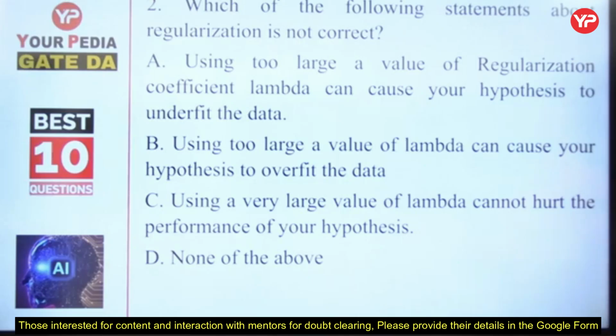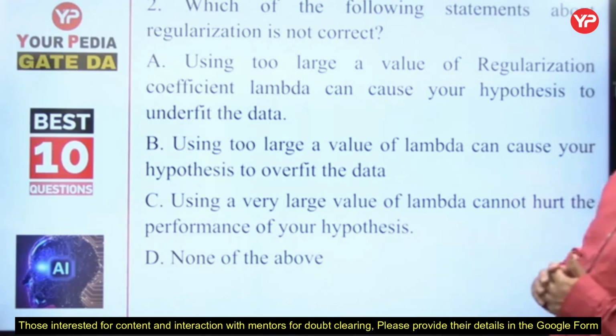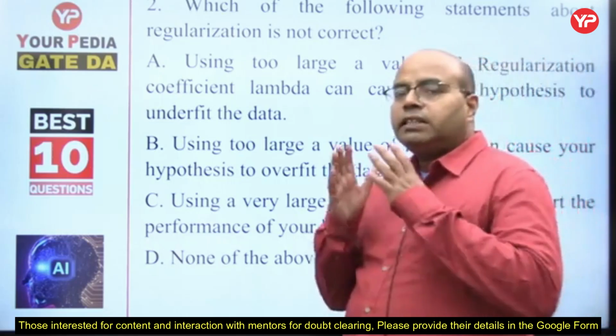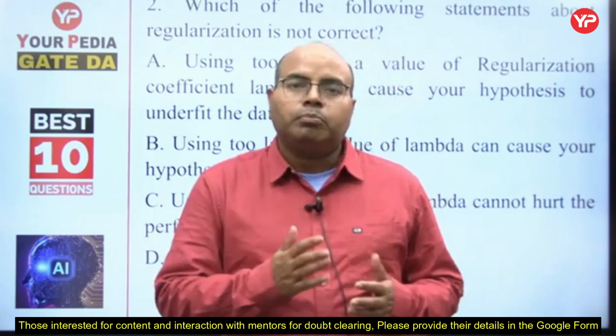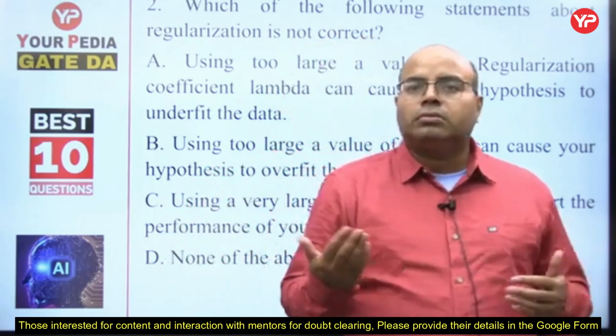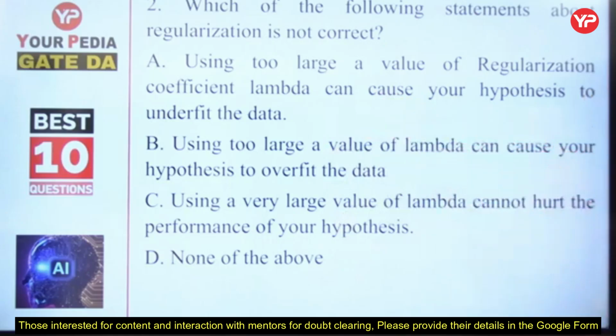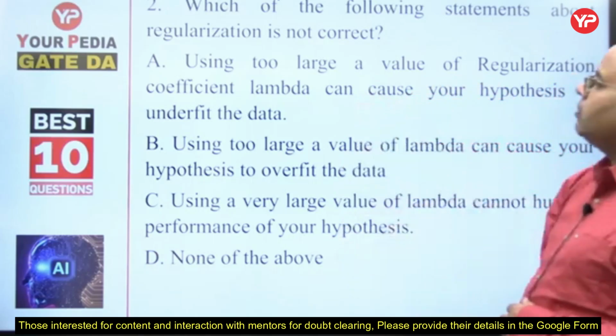Now second question is, which of the following statements about regularization is not correct? Using too large a value of regularization coefficient lambda can cause your hypothesis to underfit the data. Yes, if you use too large a value of regularization, what will happen? It will make our model very simple, because what does regularization do? It punishes the complex models. It boosts the simple models. So once our models get simple, then our data will get underfit. So too large a value of regularization will underfit the data.